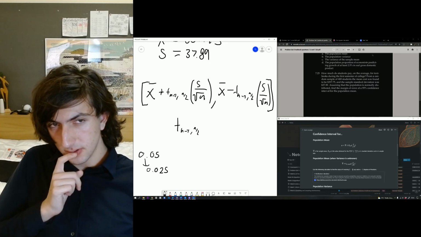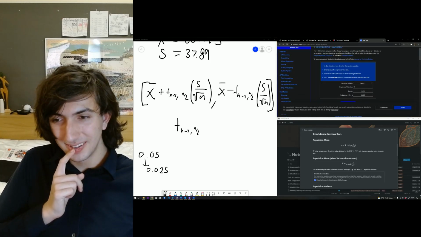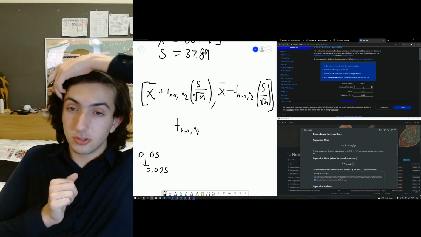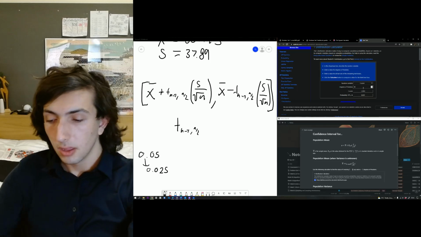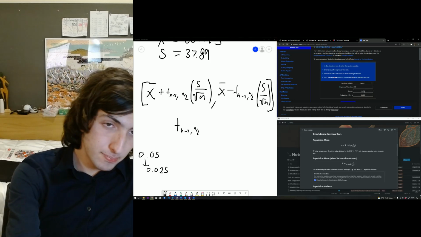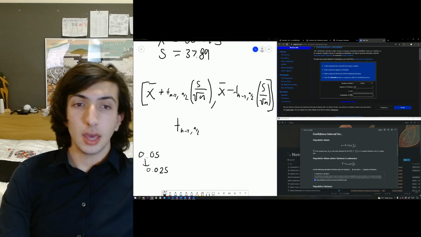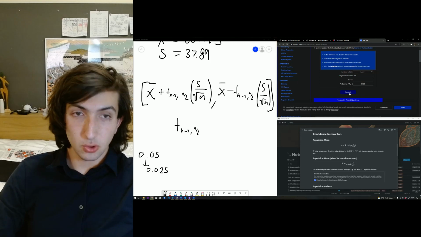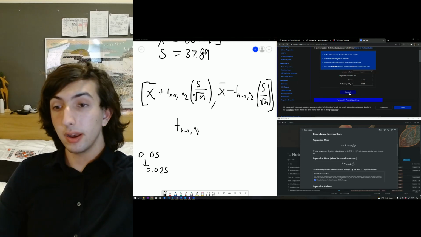I'm not entirely sure. Okay, well, the degrees of freedom are 400, which was the number of people, minus 1. Let's find that t-score. And the probability is 0.025. And we get a t-score of 1.966.